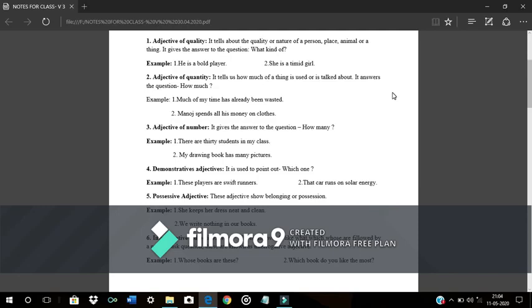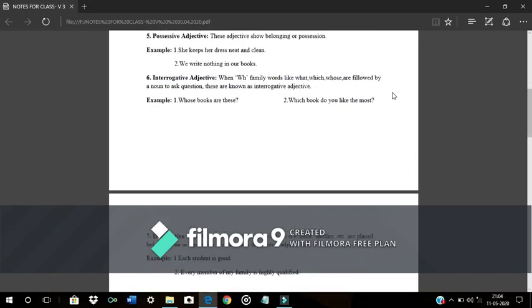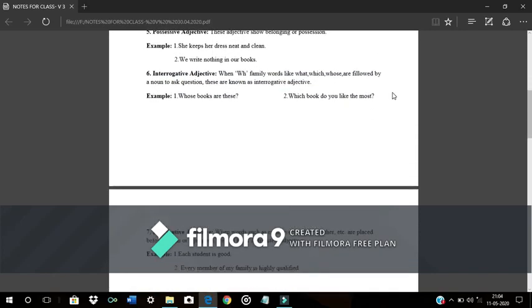Like, whose books are these? Whose. Can you spot the interrogative adjective here? Yes, whose. Which book do you like the most? Which? I'm illustrating it with some more examples. Which game do you like the most? Which? Whose mobile do you use? Whose? What method do they apply to solve the sum? What?